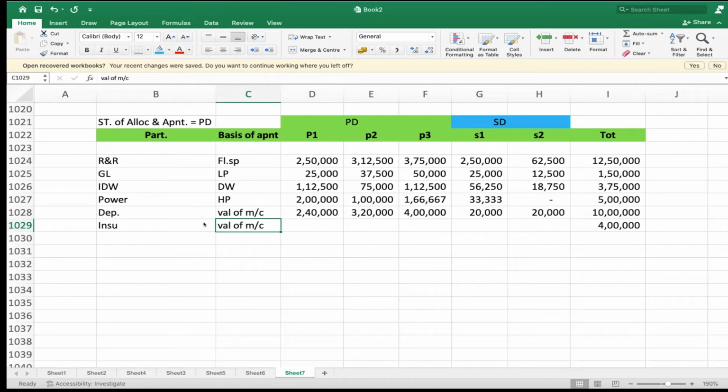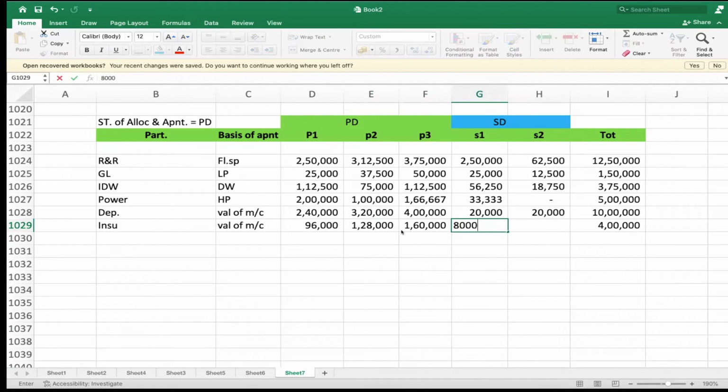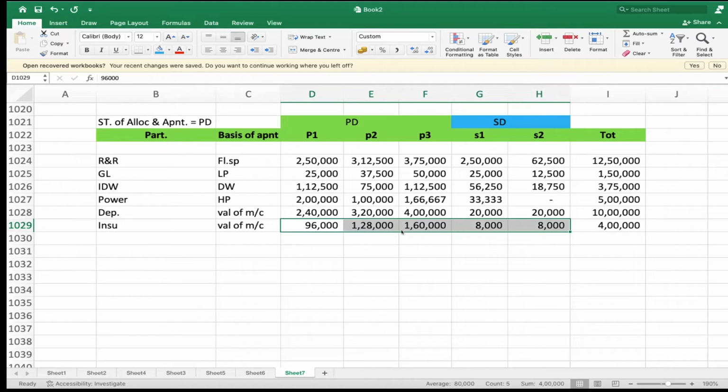So 96,000. 1,28,000. 1,60,000. 8,000. 8,000. Comes to 4 lakhs. Am I right?